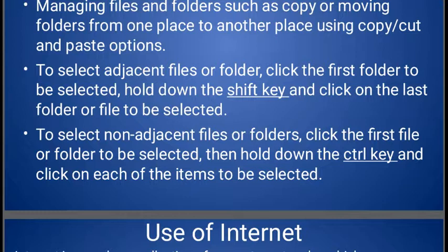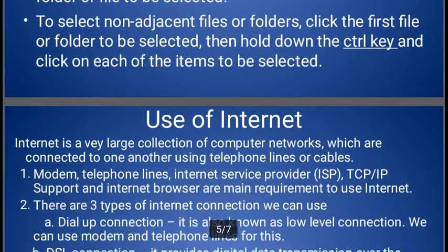So you can see, to select non-adjacent files or folders, click the first file or folder to be selected, then hold down the control key and click on each item to be selected. Okay.